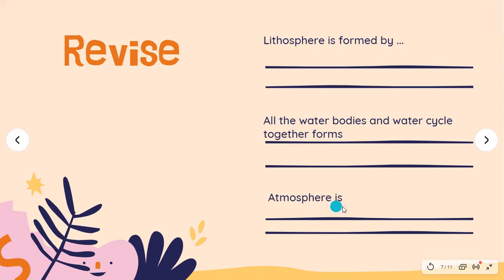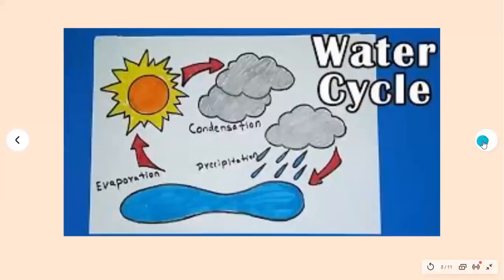Atmosphere is. Complete this definition. Atmosphere क्या होता है? Atmosphere is. Take a minute. Pause the video. Write down all your answers in your notebook. Well done. Let's move on and explore more details about water cycle.